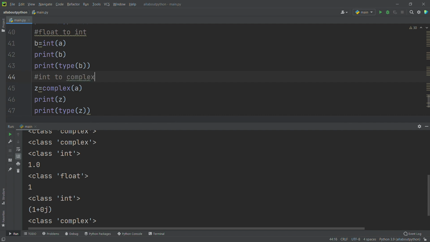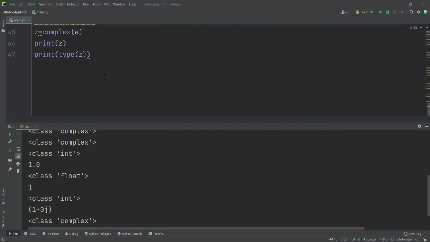But you have to remember that we cannot convert complex to int or float. Okay, this is the last thing you have to remember.